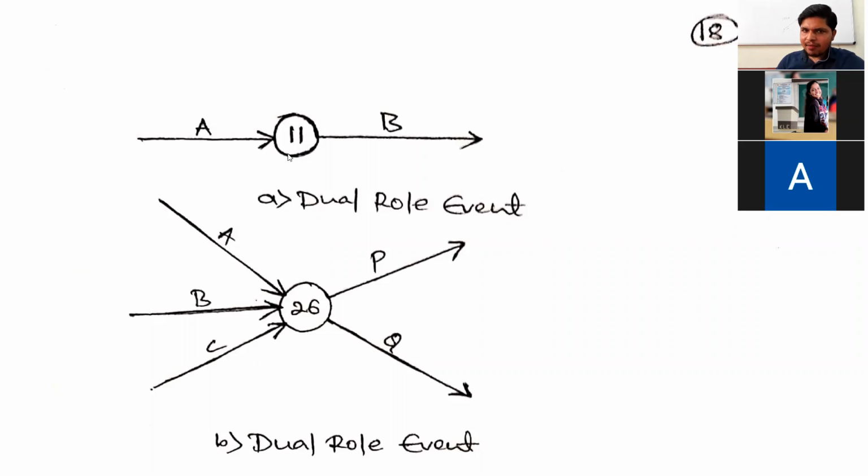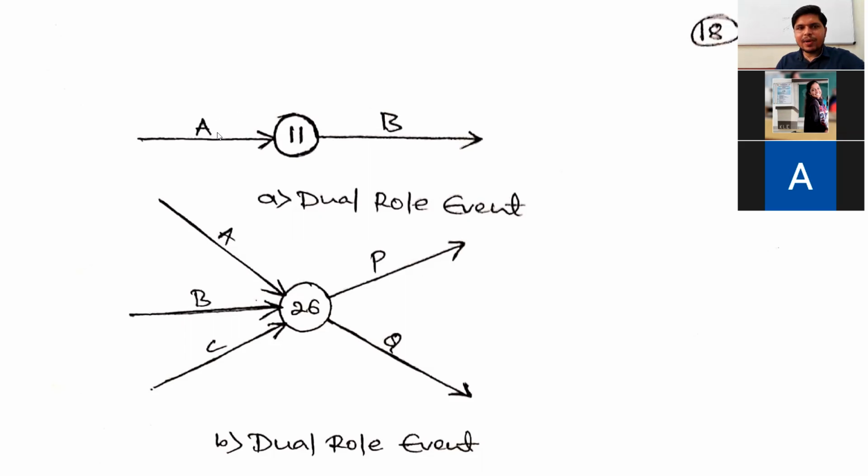This 11th event is indicating completion of the activity A and starting of the activity B. Hence, this 11th event is indicating both starting and completion. It means it acts as tail event and head event: head event for the activity A, and tail event for the activity B.